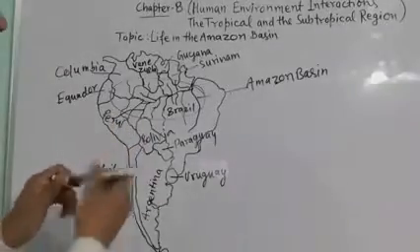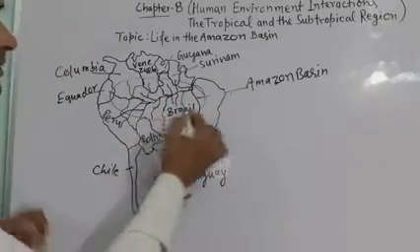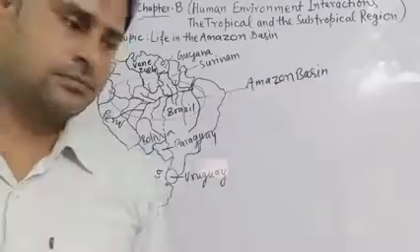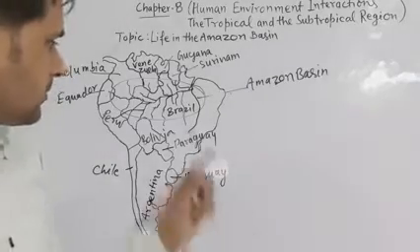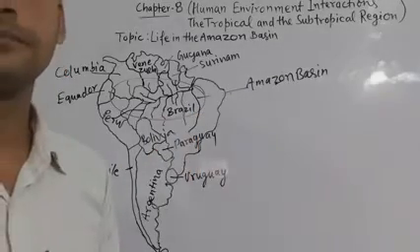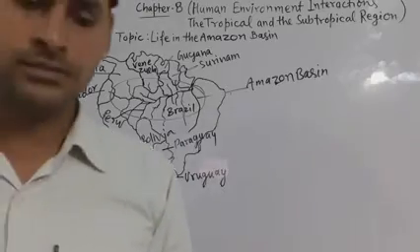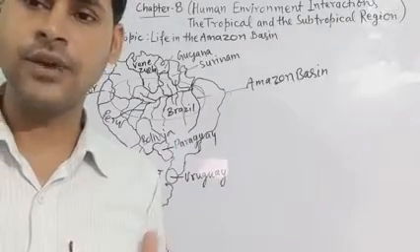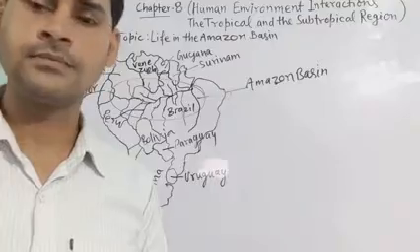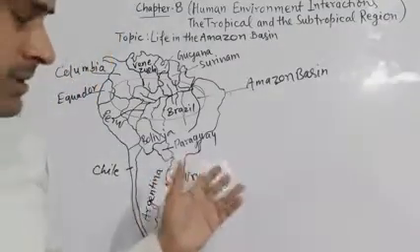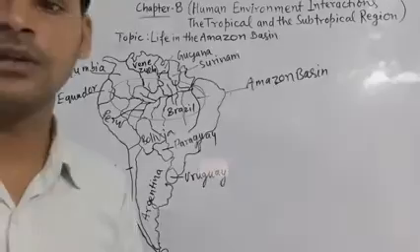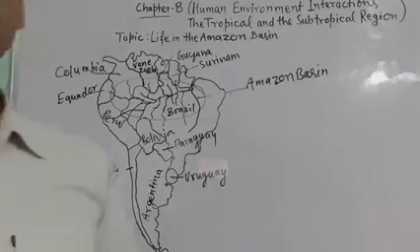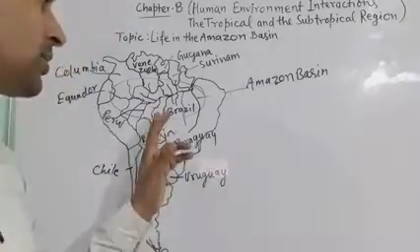You can see this whole part is known as Amazon basin because of Amazon river, which is a broad river, and this river is very famous because it has a green environment, and nearly 21% oxygen is produced here because of Amazon forests. Okay, so here you will understand about Amazon basin.